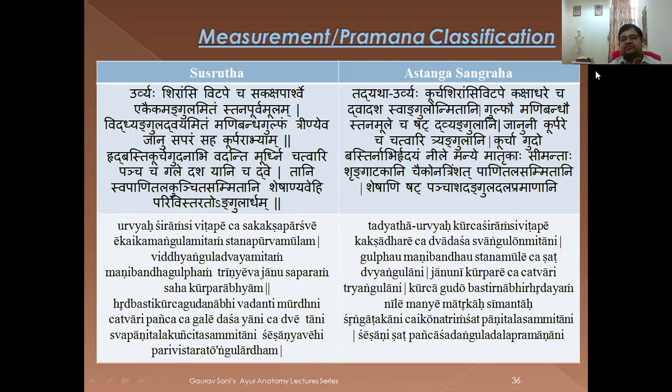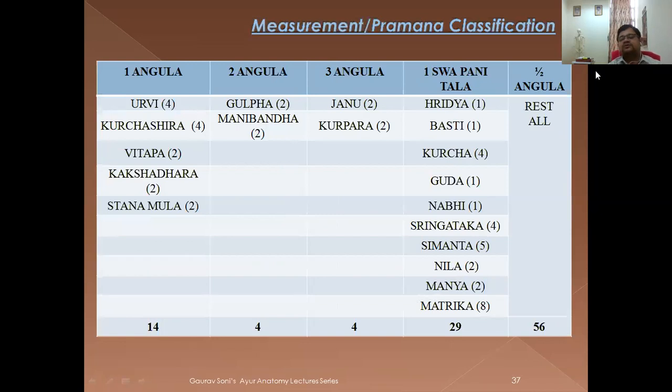Ashtanga Sangraha has also given something a little bit different. So I am giving you both slokas, but basically we are going to follow the Sanskrit one only. So either remember the sloka or you can directly go to this particular table. You can see 1 angula marma: Urvi 4, Purchisra 4, Beta part 2, Kakshadhara 2, and Stanamula 2 in number. 2 angula is very simple. Gulfa 2, Madhuvanta 2 means ankle joint and wrist joint simply. 3 angula are the Janu and Purpa, that is knee joint and elbow joint.